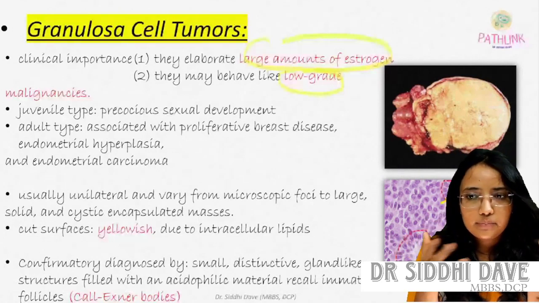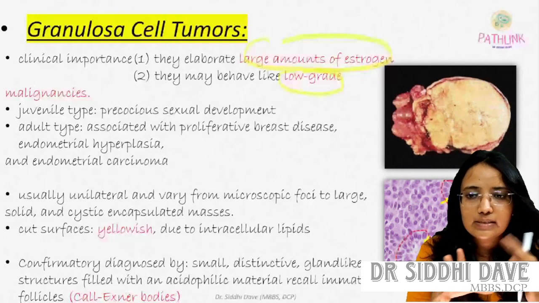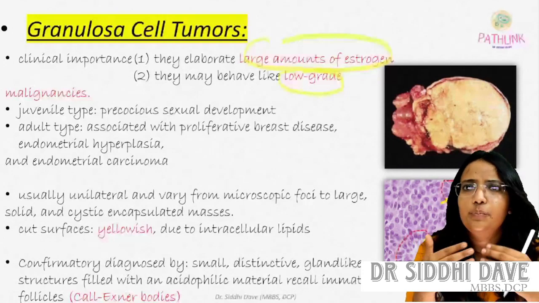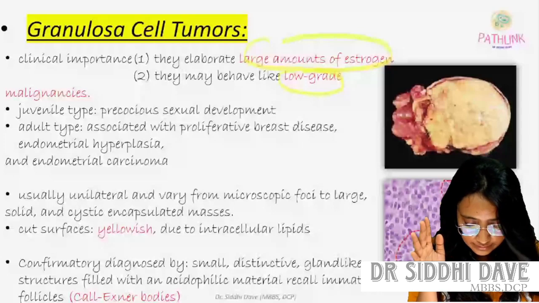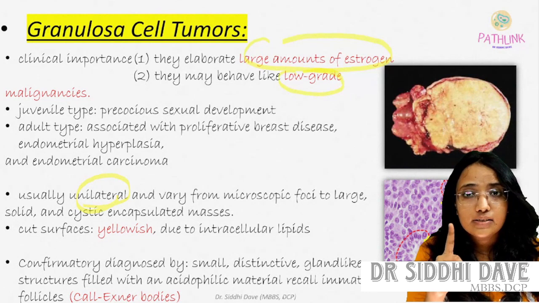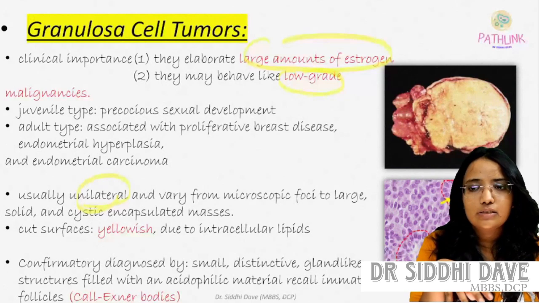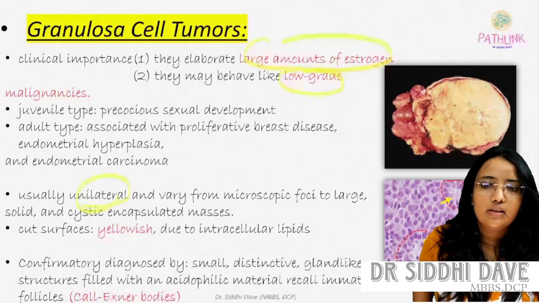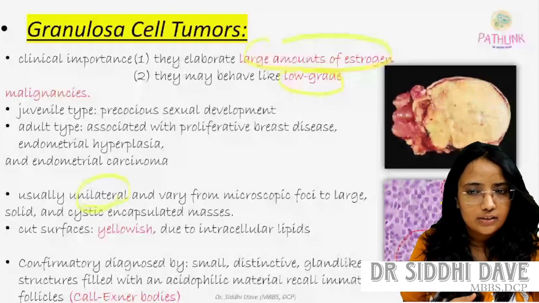They are mostly of two types, juvenile and adult. Juvenile, in girls, causes precocious sexual development, and in adult females it is associated with proliferative breast disease, endometrial hyperplasia, and endometrial carcinoma. And usually it is unilateral. In the ovary, we discussed one carcinoma that is mostly bilateral, and that is mucinous carcinoma, of epithelial origin. Here, granulosa cell tumor is usually unilateral, varying from microscopic foci to large solid cystic encapsulated masses.